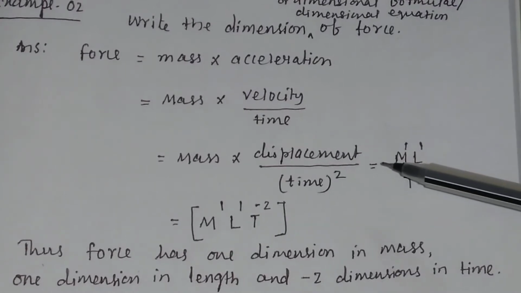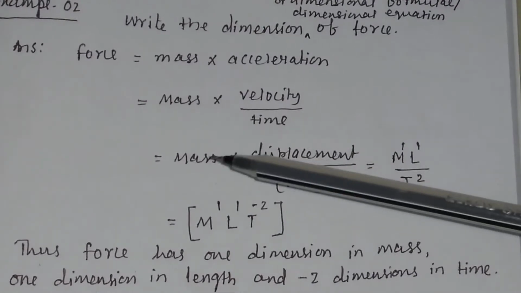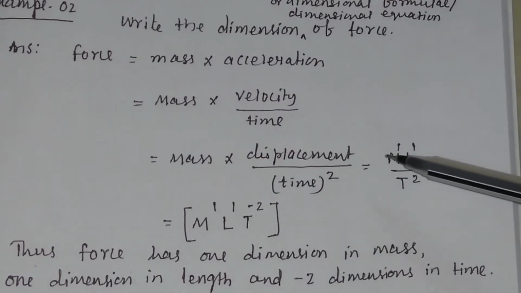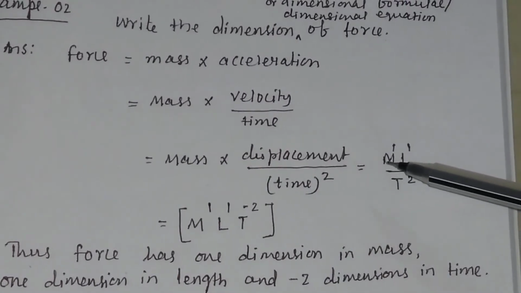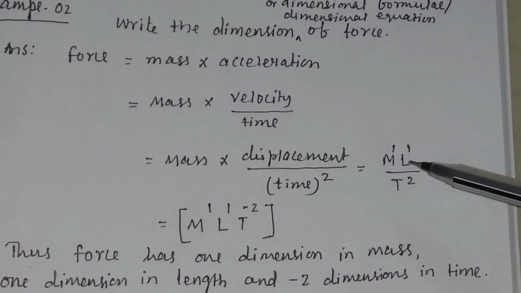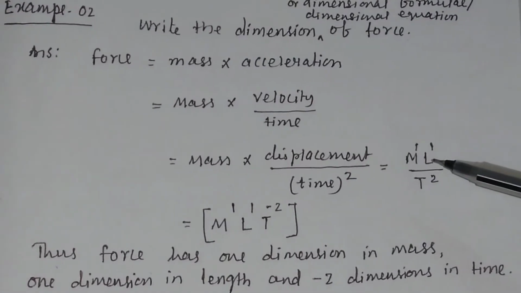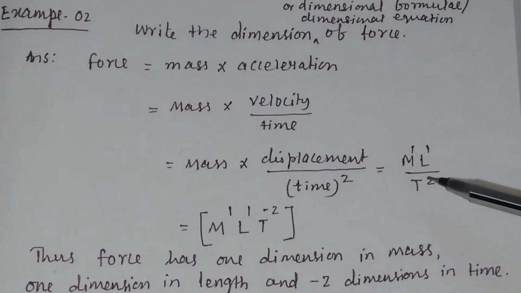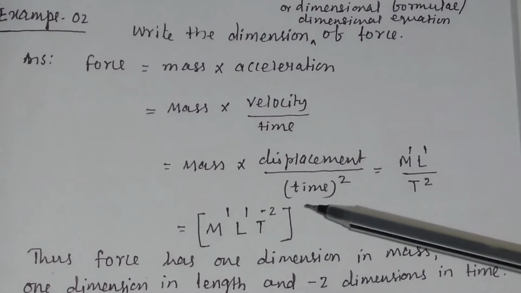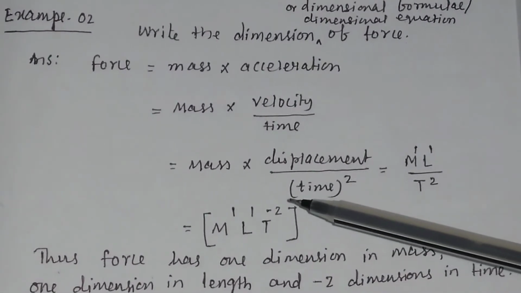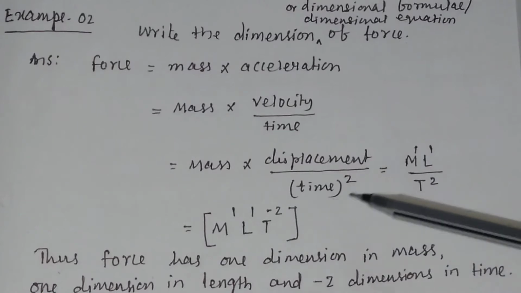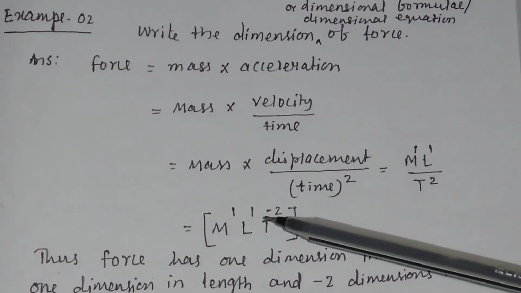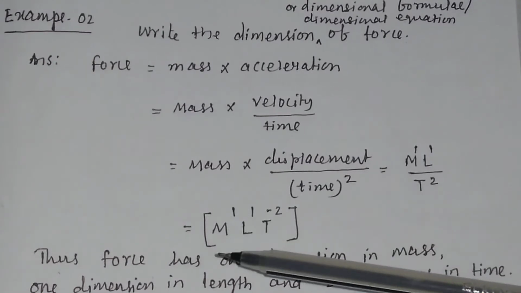Then write the power of the fundamental quantity. Here the power of mass is 1. Here the displacement is L, the fundamental quantity, so the power of L is 1, and the power of time is minus 2. So you express the physical quantity in terms of fundamental quantities with their powers and with a square bracket.